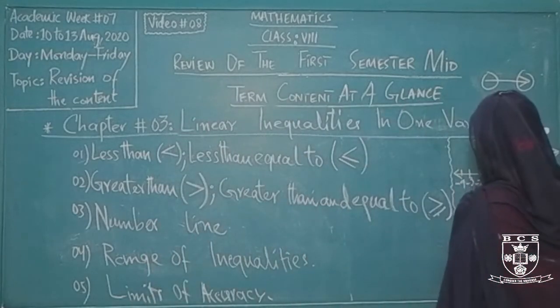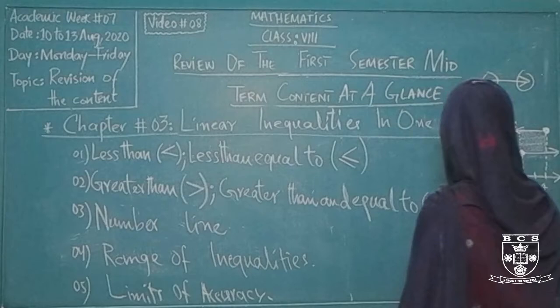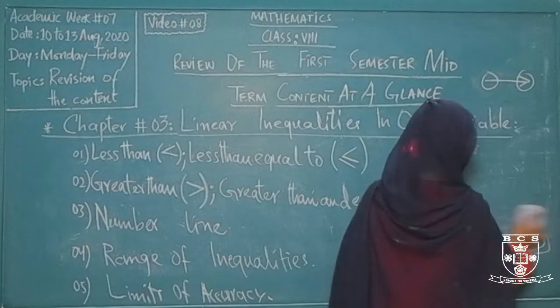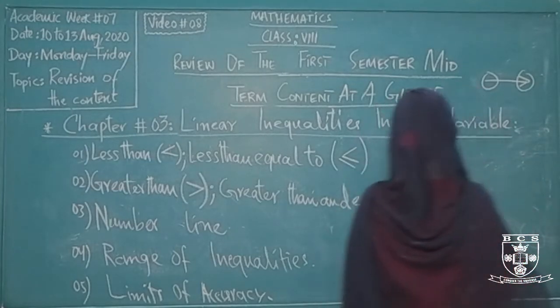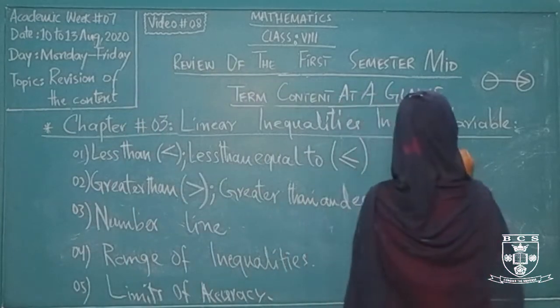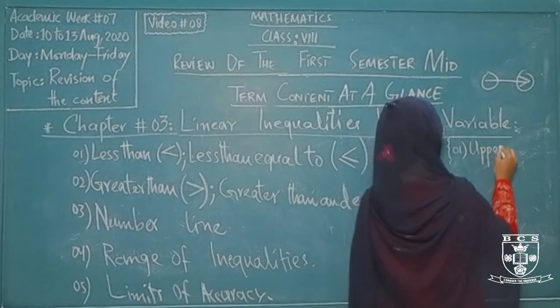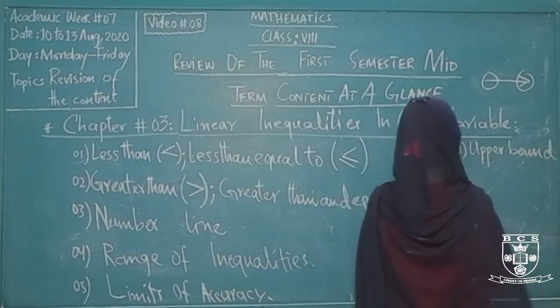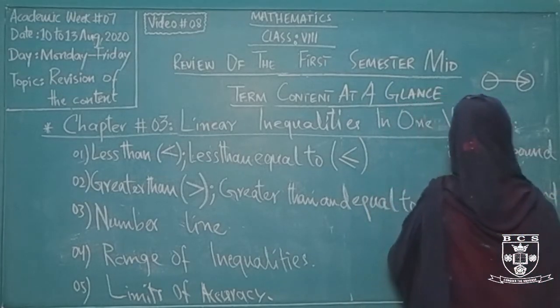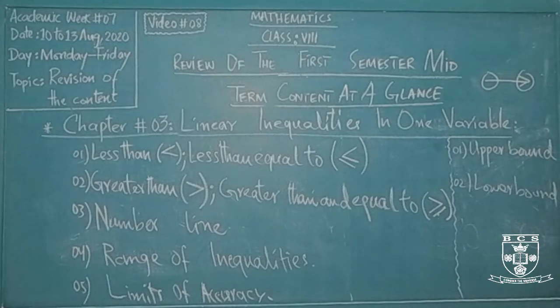Now the very last topic, that is limits of accuracy. In limits of accuracy we have two different terms. The first one is upper bound and the second one is lower bound. What is upper bound? Upper bound is the maximum value. The second one, the last one, is your lower bound. So what is the upper bound? Upper bound is the value that is the maximum value for any particular range, and lower bound is the value that is the minimum value for any particular range.